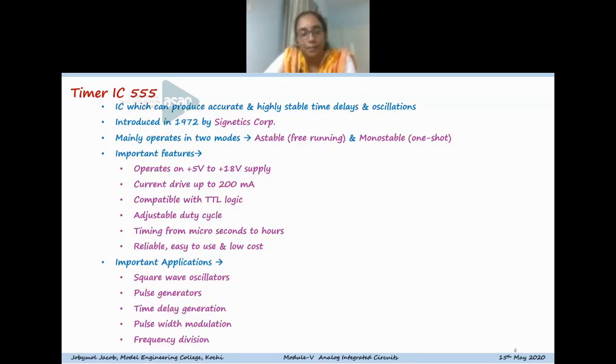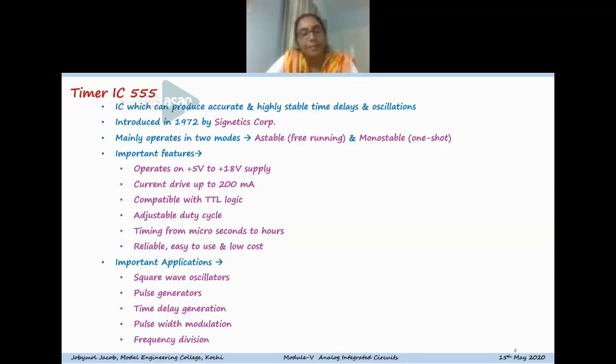The main important features of the 555 timer are that it can operate with a wide power supply range, from +5 to +18 volts, and it can drive up to a current of 200 milliamperes. That is, it can source as well as sink a current of 200 milliamps. It is compatible with TTL logic, and the duty cycle of the output waveform can be adjusted.